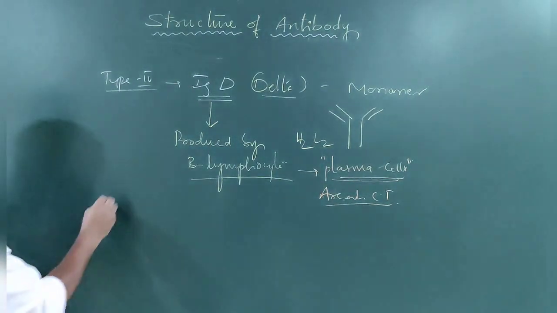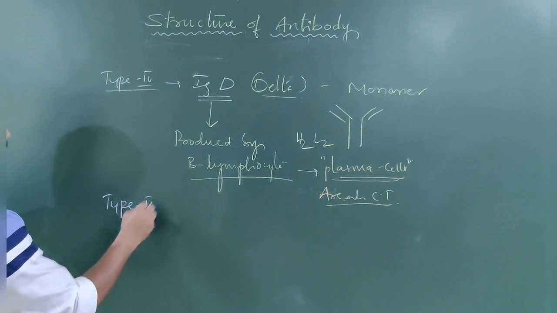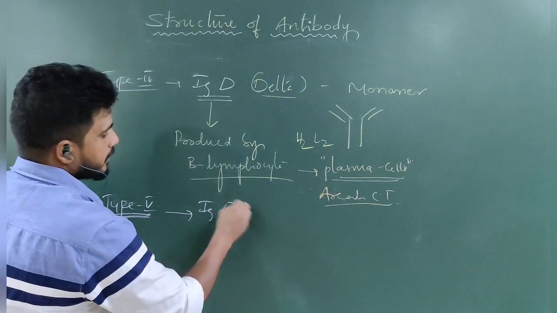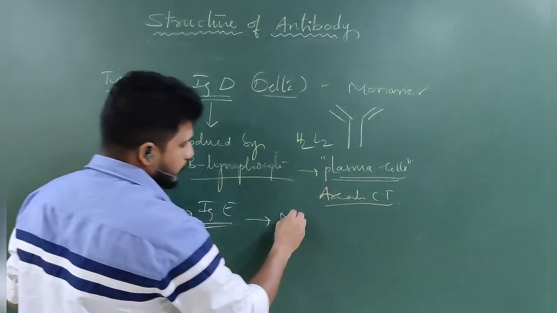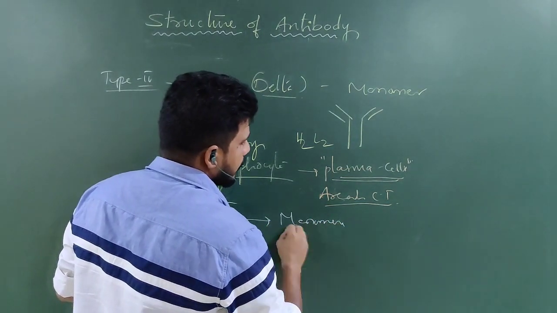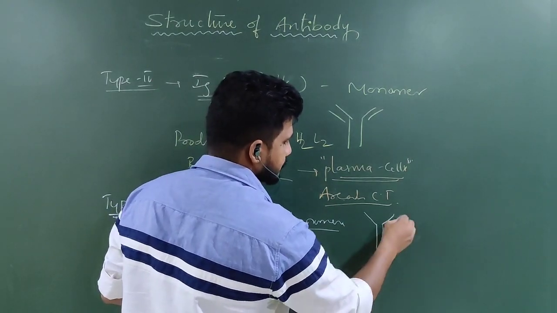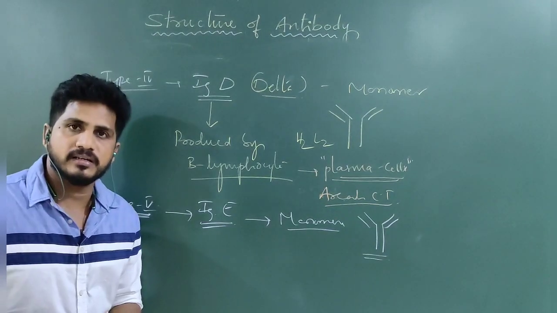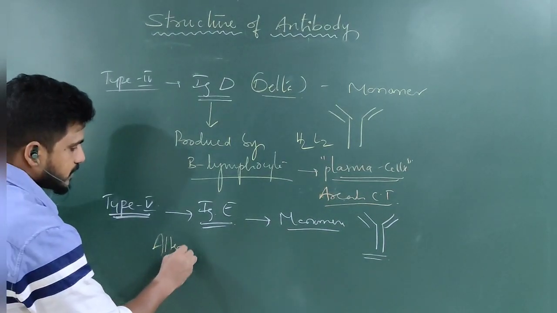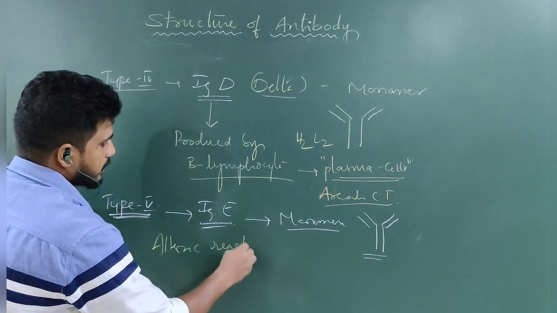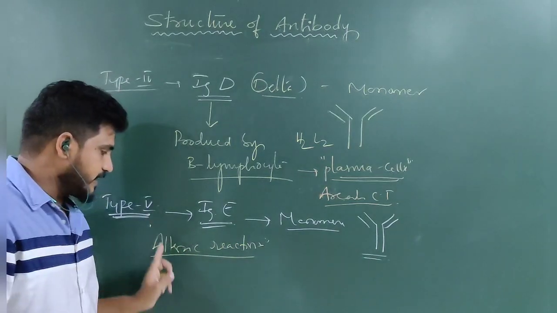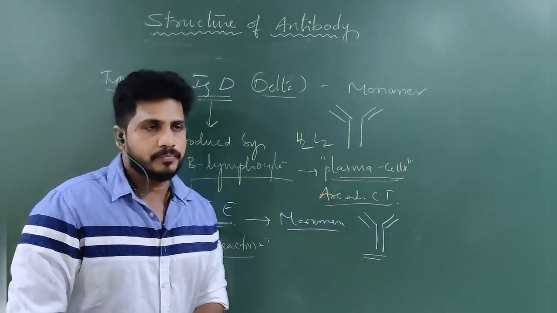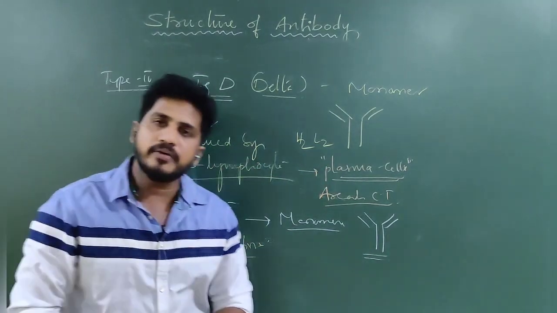Next, the last type, IgE. IgE is also a monomer, meaning a single unit. These IgE are very specific. They are present in allergic reactions. IgE is produced during allergic reactions. IgA is from colostrum. Note it down. So these are the 5 different types.